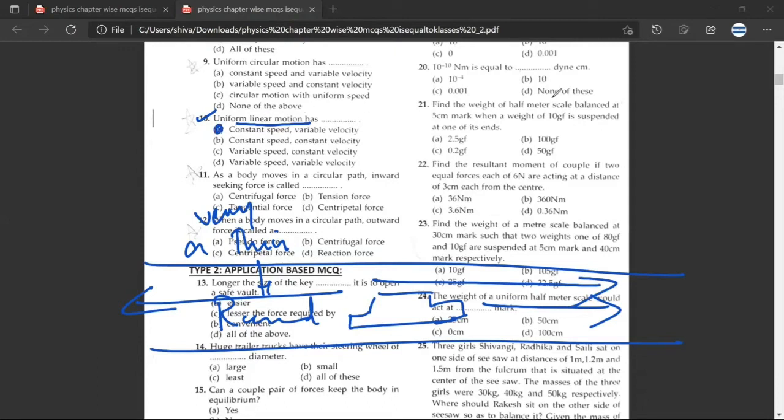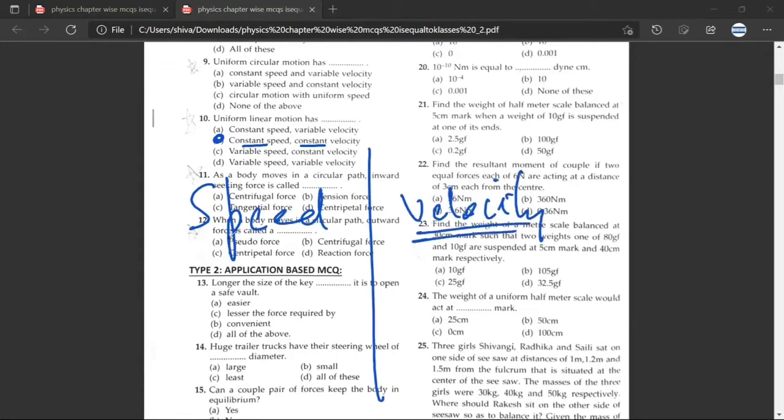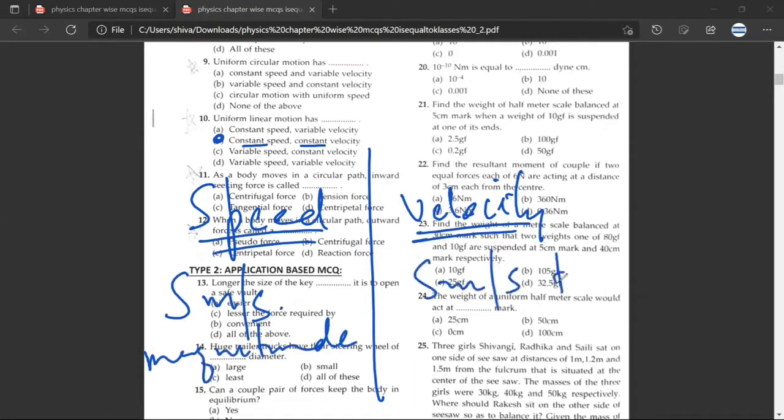B is the correct answer: constant speed and constant velocity. Mr. Sivang, any doubt? Yes, sir. So velocity is a vector quantity. Yes, sir. So you have speed, you have velocity. Speed, for example, is 5 meters per second. This is called the magnitude. And velocity is 5 meters per second towards north. This becomes magnitude, and this becomes direction. Mr. Sivang, any doubt? Yes, sir. Any doubt? I'm sorry, no, sir.